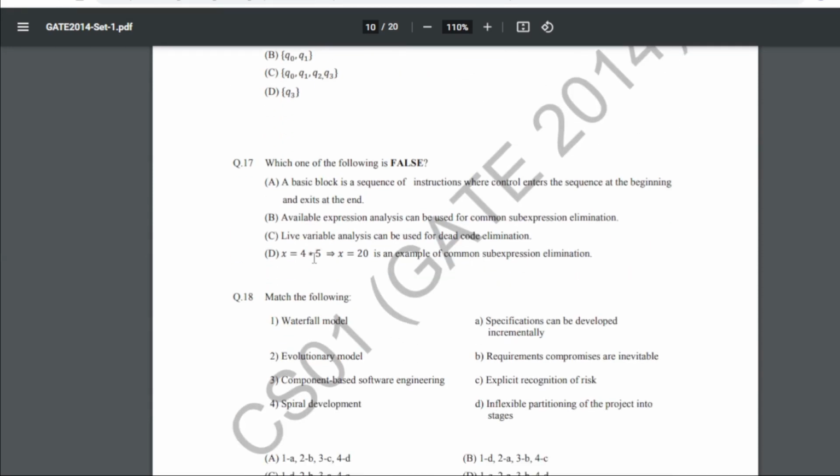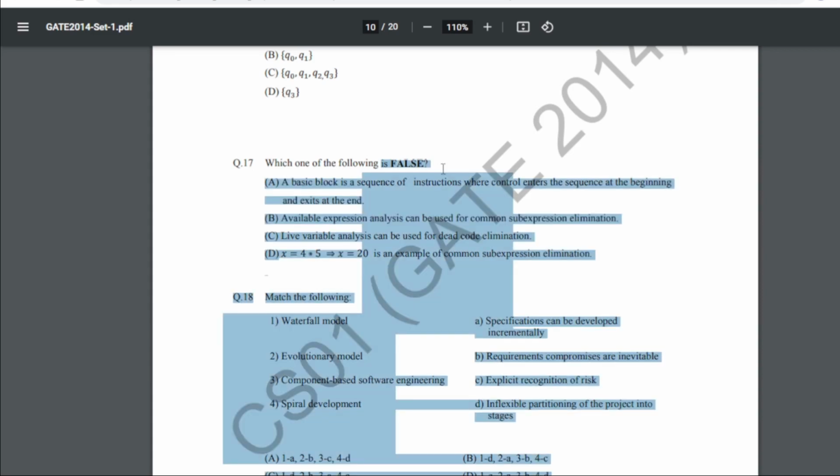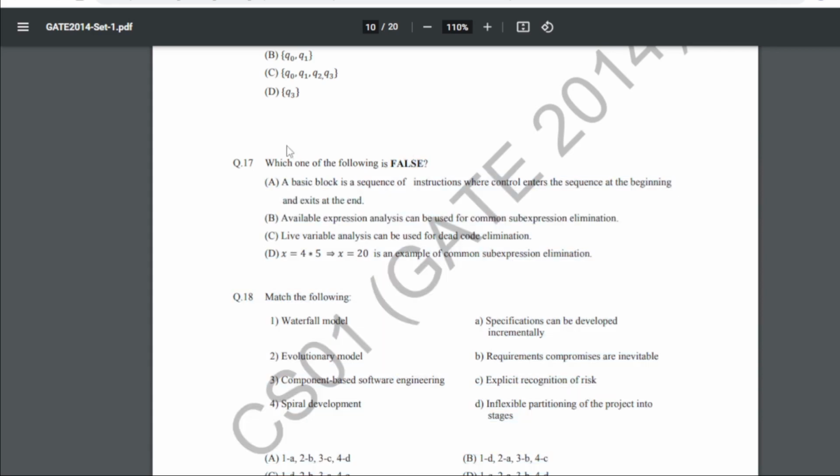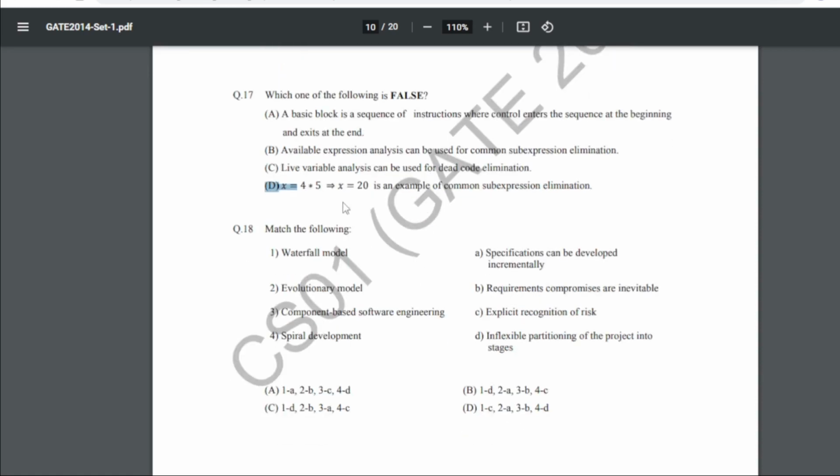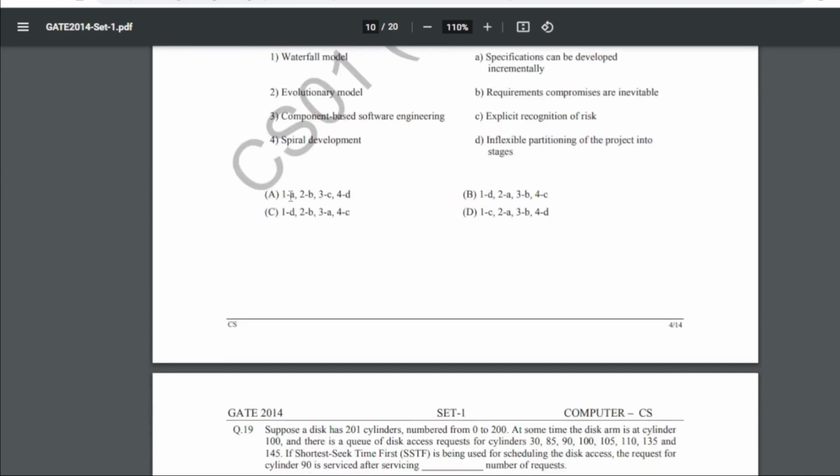Now 17 is which one of the following is false. So here we have to find the false statement. So if you read all these statements, our answer is basically D, that is x equals 4 into 5, where x belongs to 20, is an example of common sub-expression elimination. But this is actually not an example of common sub-expression elimination. The rest are true, only D is false here.